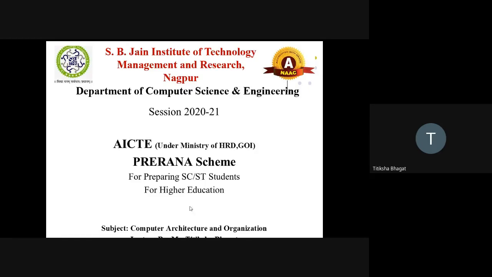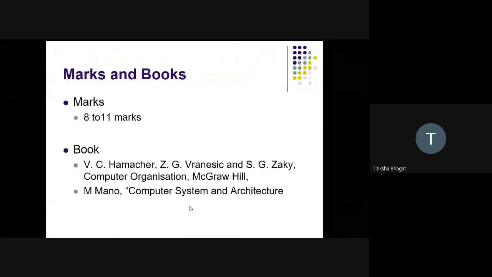So I welcome you all to today's lecture of computer architecture and organization. As this lecture will help you prepare for the GATE examination, we will start with the very first point, that is how many marks it carries. Computer architecture and organization basically carries 8 to 11 marks. It can vary. The question can be either a 2 marks question or a 1 mark question.